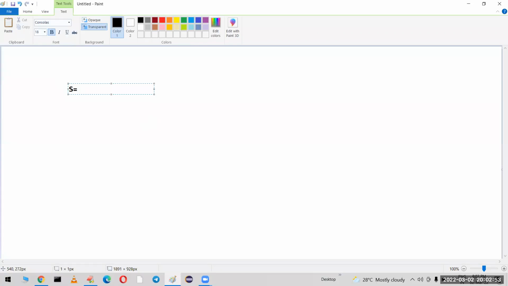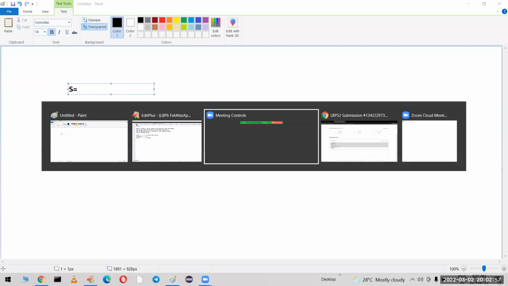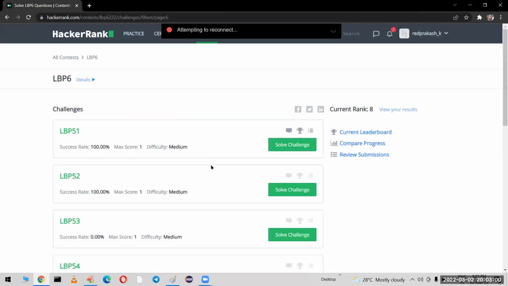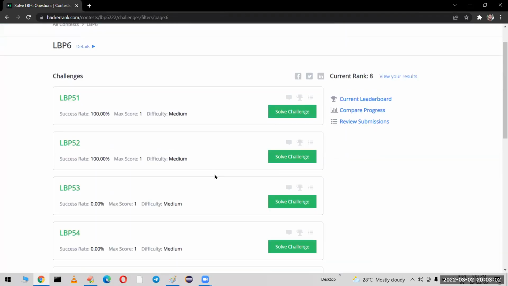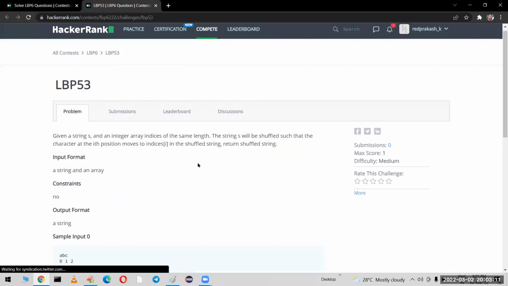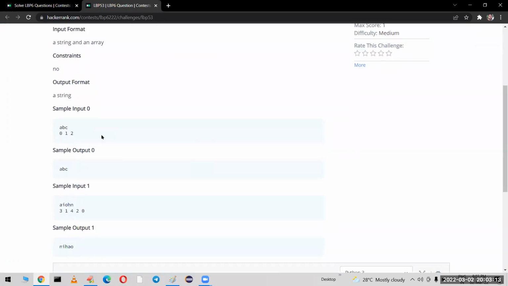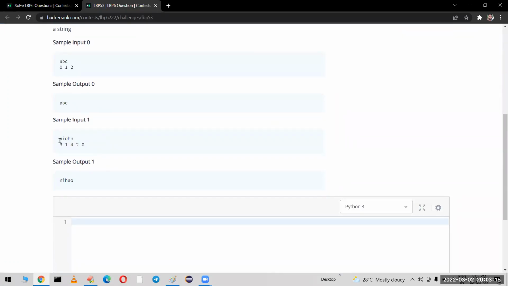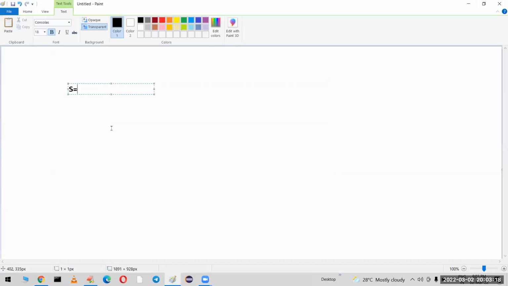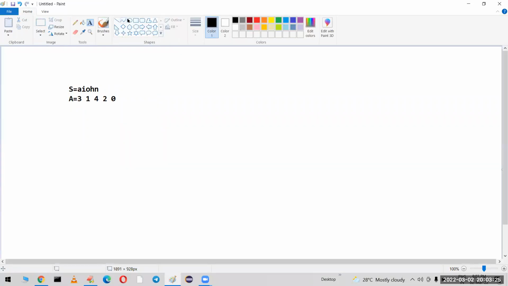So S is equal to, consider they have given the value of S as any sample test case we will take for this. Yes. So ABC, one minute. So this one we will take. So S is this one and the array is this one. These two are the values which they have given.